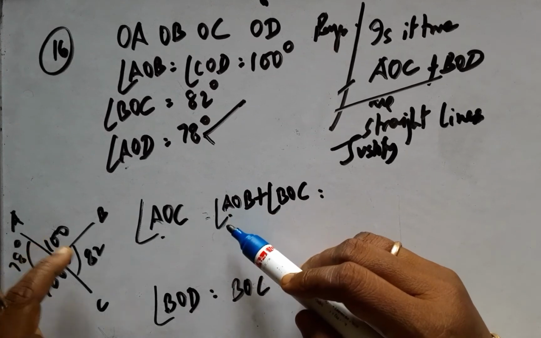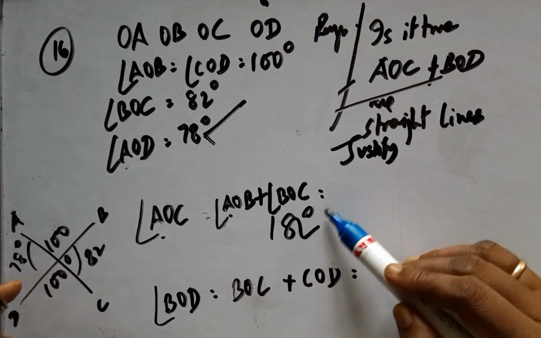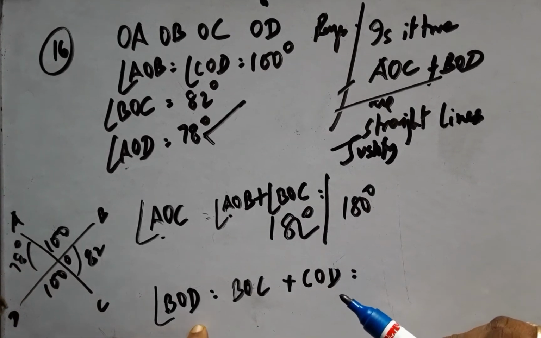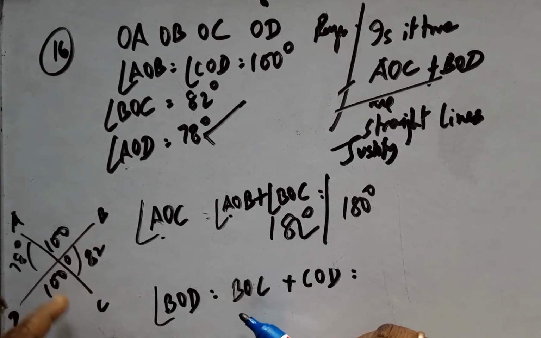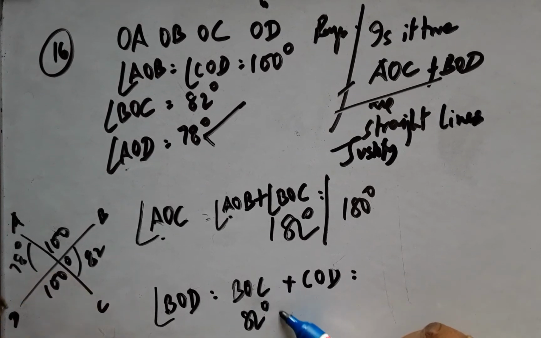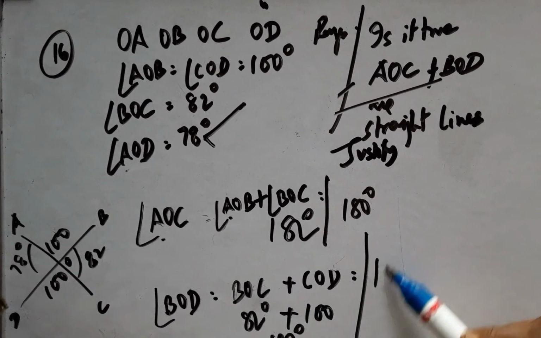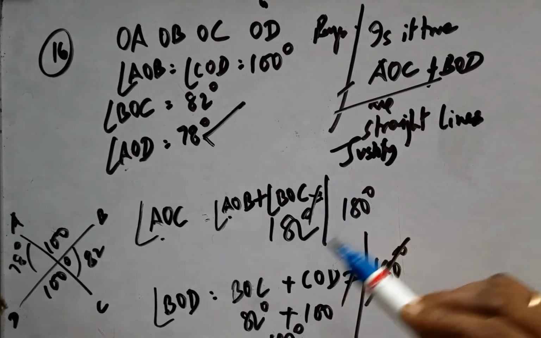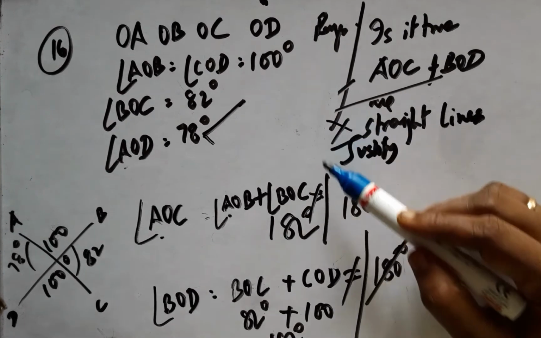and so here AOC will be equal to AOB and BOC, which is 182 degrees, and I need 180 to make it a line. And BOD, as you can see, is comprised of BOC, which is 82, and COD, which is 100. Once again it is coming 2 more, and again it is not equal to 180, and therefore they cannot be straight lines. They are not straight lines.